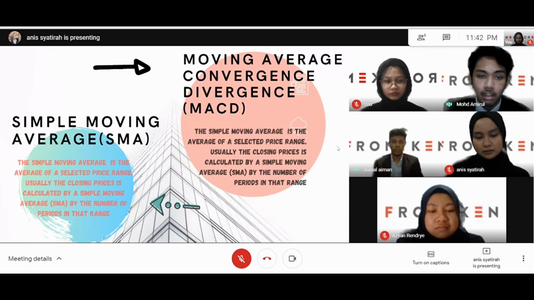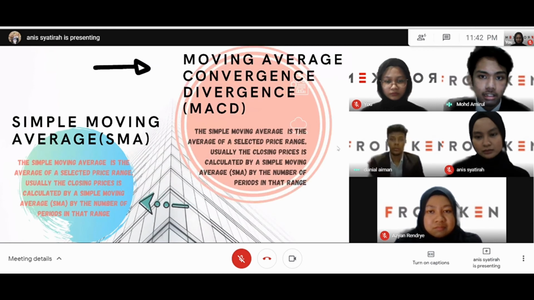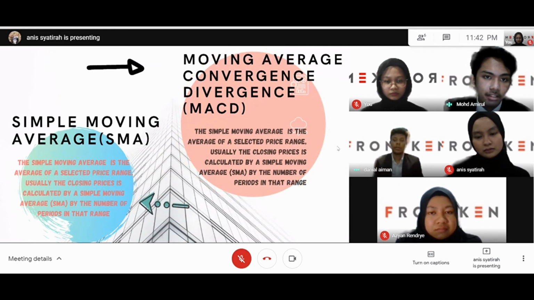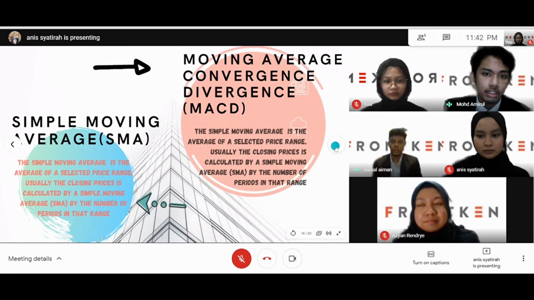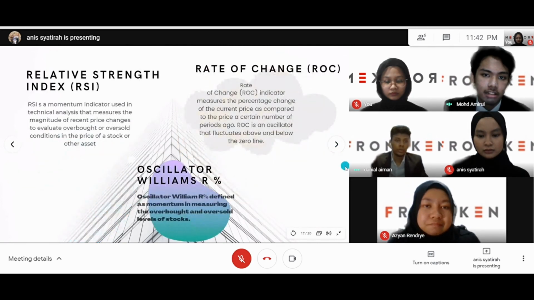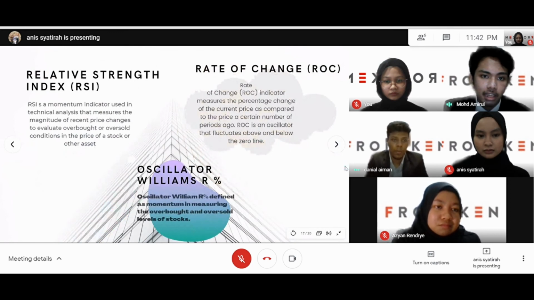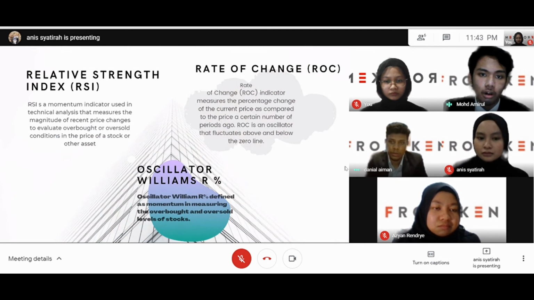The next indicator is the moving average convergence divergence, known as MACD. MACD is a trend following momentum indicator that shows the relationship between two moving averages of the price of a security. Furthermore is the relative strength index, known as RSI. RSI is a momentum indicator used in technical analysis that measures the magnitude of recent price changes to evaluate overbought or oversold conditions in the price of a stock.